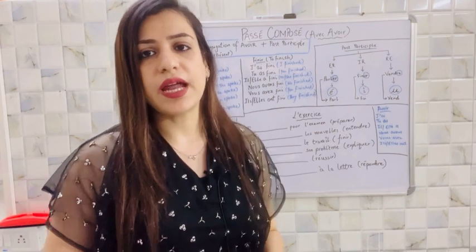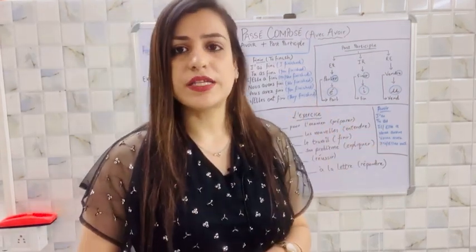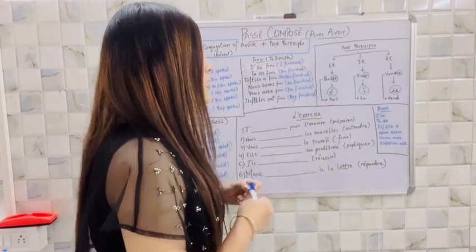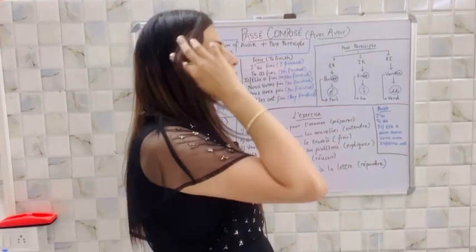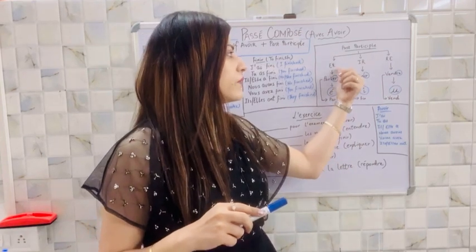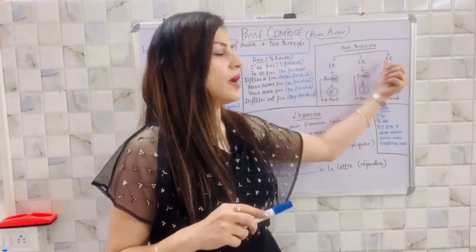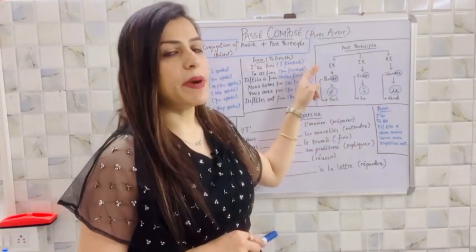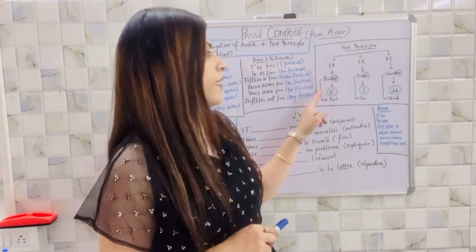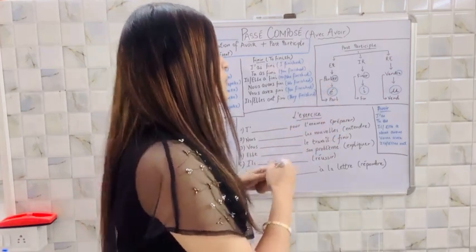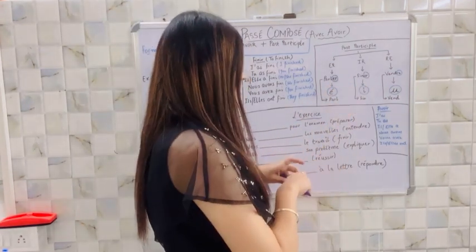Now the question arises, how do we form a past participle? So here I have written it. Let's see how we form the past participle. In French there are three regular verb groups. First is er ending verbs, second is ir, and the third one is re ending verbs. So how do we make the past participle of an er ending verb? Here I have taken a random verb, parler. It ends with er, right?